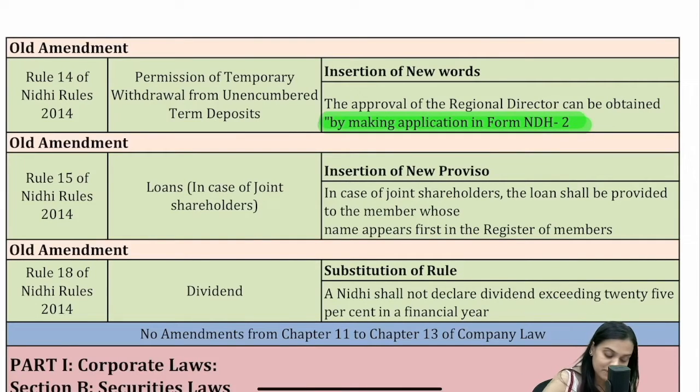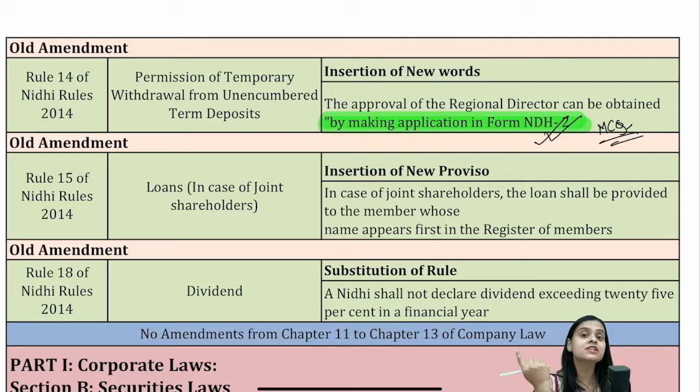So this can be asked as an MCQ: which is the form number wherein you make an application for temporary withdrawal of unencumbered deposits? You have to remember it's NDH-2. Earlier also approval was needed, now also approval is needed. There's nothing new in that. Fine? Okay.